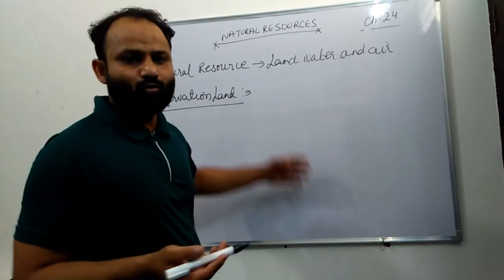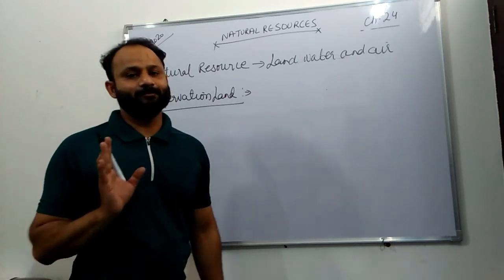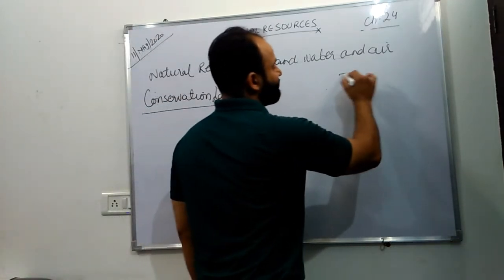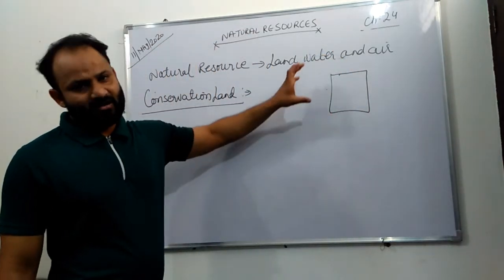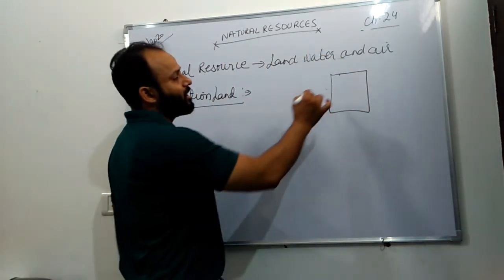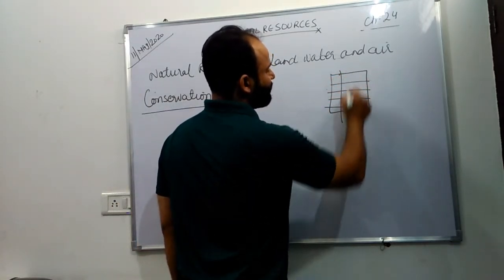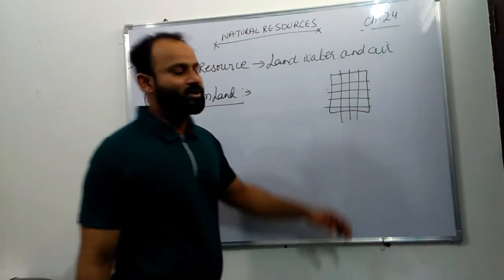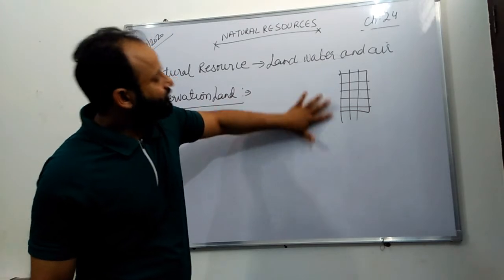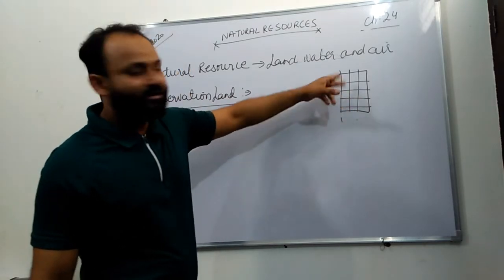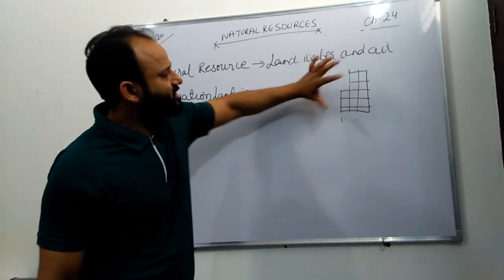I just told you in the last topic that population is increasing at an alarming rate and land is fixed. So what are people doing? People are using this land for their own use. So in this way, the agricultural land is decreasing. Population increasing, agricultural land decreasing.